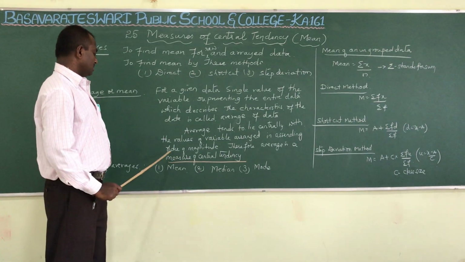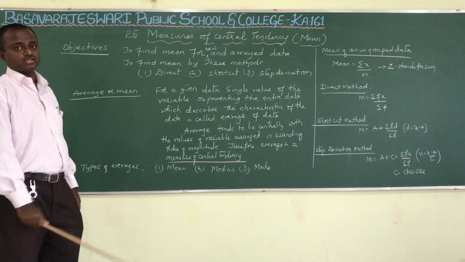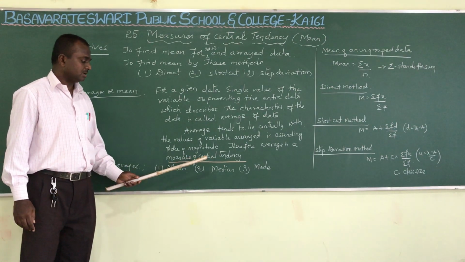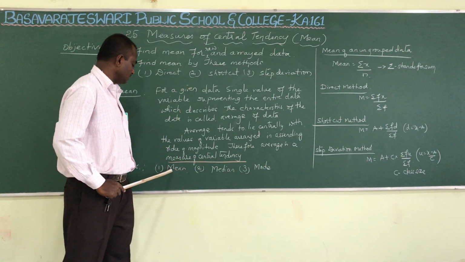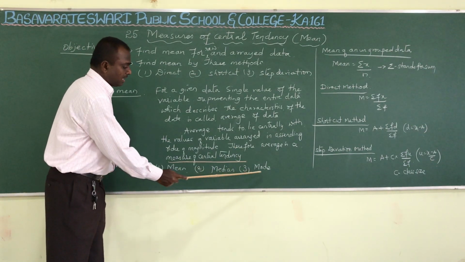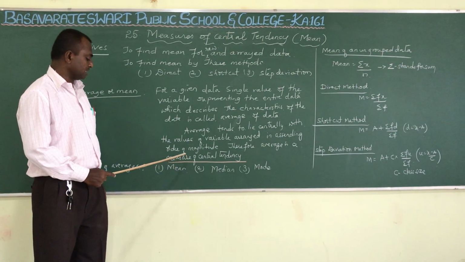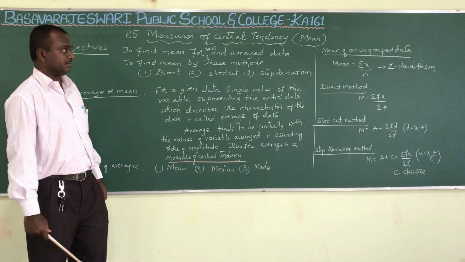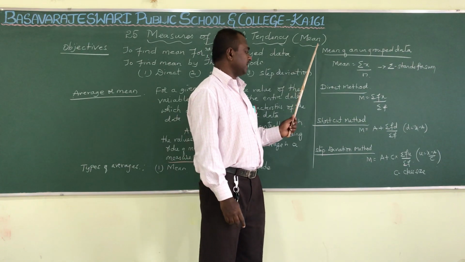Well, in order to measure, there are three types of averages. What are those three types of averages? Mean, median and mode. We can use these three methods to find the average. Mean, median and mode, that we are going to see in the coming chapters. In this chapter we are going to concentrate only on mean. We have to remember these formulas compulsorily because they are very, very important.